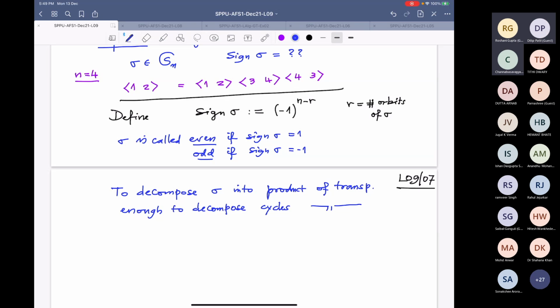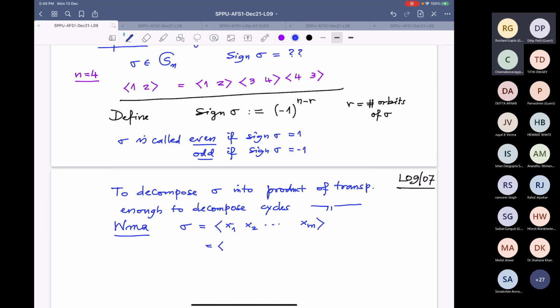So I will decompose the cycles now. We may assume sigma is a cycle, and let me write the cycle as x1, x2, and so on, xn. I want to write this as a product of transpositions.